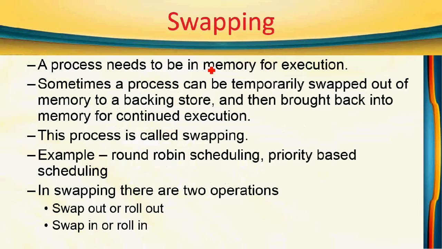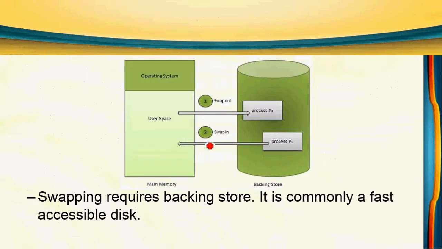The next topic is swapping. So swapping is nothing but exchanging the process from main memory to secondary storage. That process is called swapping. Normally we use swapping in round robin scheduling and priority based scheduling. So here two operations, swap out and swap in. They are also called roll out, roll in. So the first operation is swap out. It is nothing but moving the program from main memory to secondary storage. This is swap out. And then bringing the program from secondary storage to main memory is swap in.